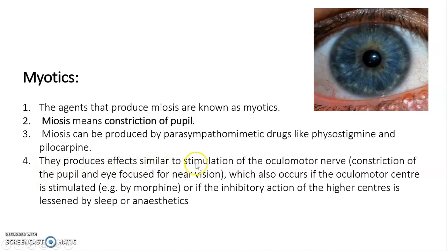They produce effects similar to stimulation of the oculomotor nerve, that is constriction of the pupil and eye focus for near vision, which also occurs if the oculomotor center is stimulated. This oculomotor center can be stimulated by morphine, or if the inhibitory action of higher centers is lessened by sleep or by the use of anesthetics.